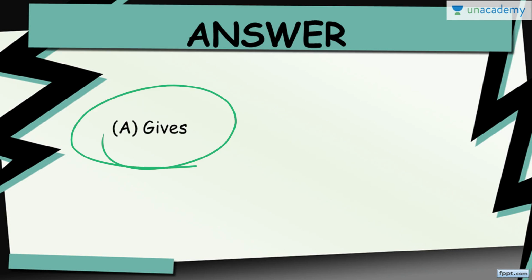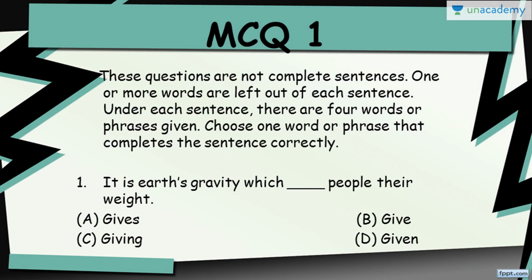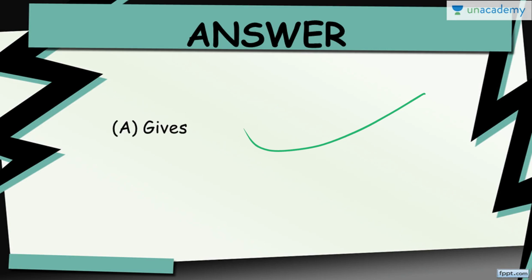Yeah, so the correct answer to this question is A, gives. Now, most of us will know the logic behind it: whenever there is a singular subject, the verb has S at the end. So when you are saying Earth's gravity, it is a single thing. Gravity ek hi hai. There's just one gravity of the Earth. So the subject here is singular, and therefore the verb will have an S at the end. That's why I select option A, which is gives, and that is the correct answer. I hope you all get it. If you have any doubt, please write in the comment section.